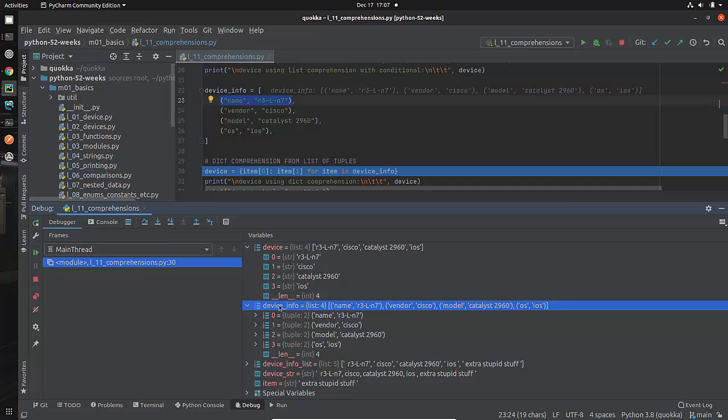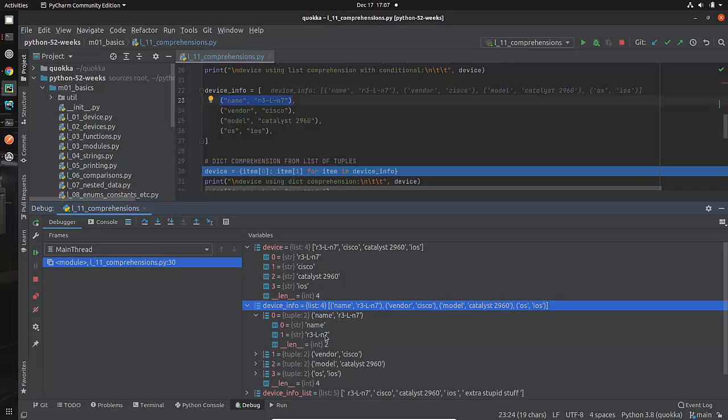I can see that the actual items in the list, item 0, is a tuple of length 2. And it has name and then the actual value of the name, the vendor, Cisco, etc. I can even go down into the tuples, and I can see that subscript 0 is name, subscript 1 is the actual name of the device.